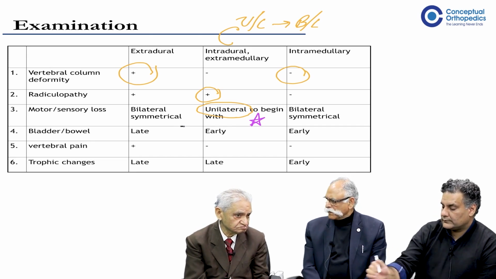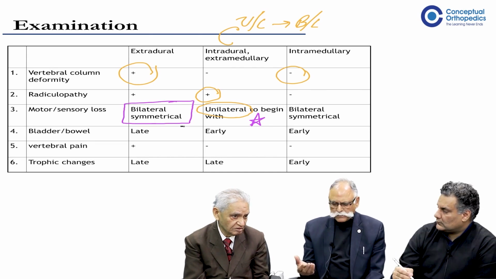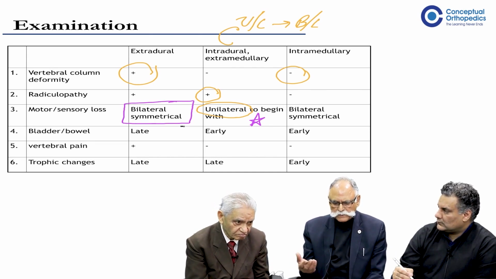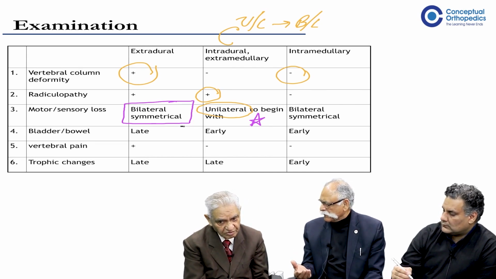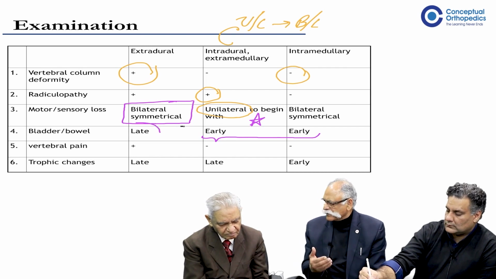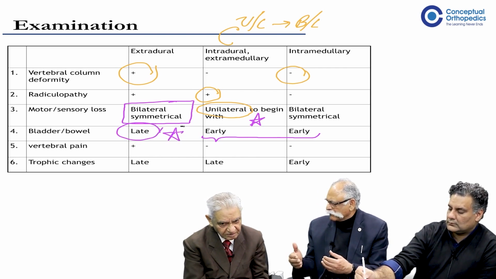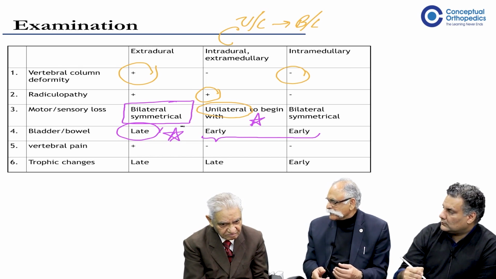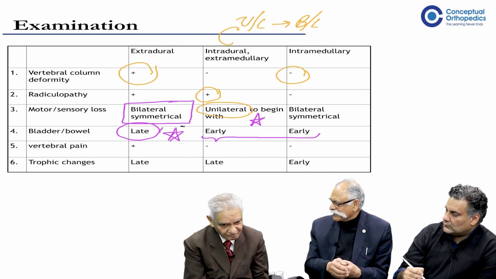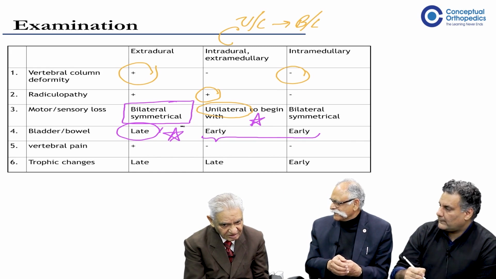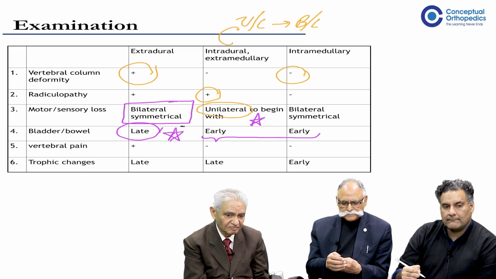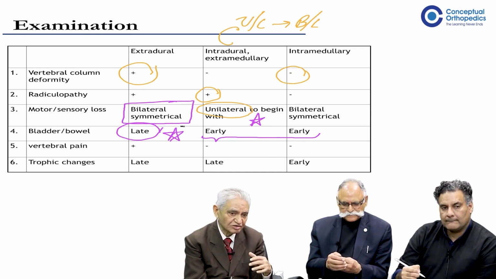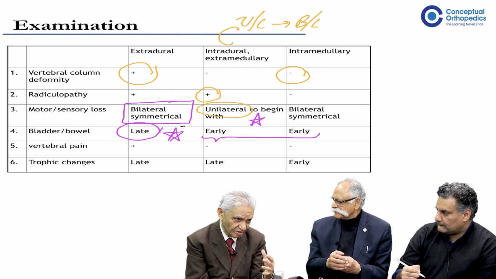And bladder and bowel involvement would be relatively early in intradural extramedullary and intramedullary tumors, while in extradural they are late. Yeah. They come late, unless there is a massive disc prolapse in the cauda equina region. I think the bladder involvement, I don't think it is so mathematical in bladder involvement. However,